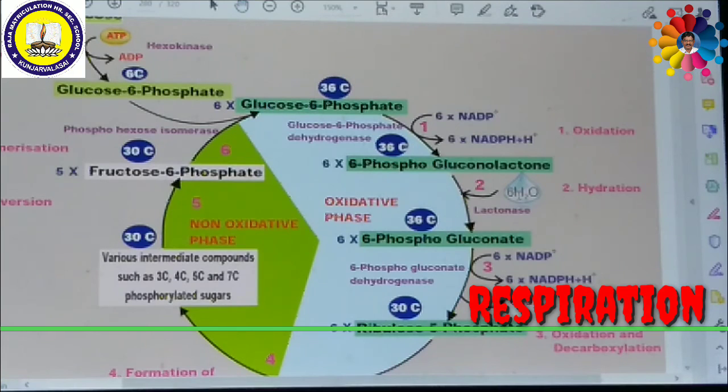Ribose 5-phosphate and its derivatives are used in the synthesis of DNA, RNA, ATP, nicotinamide adenine dinucleotide, flavin adenine dinucleotide, and coenzyme A. It also produces erythrose, which is used for the synthesis of anthocyanin, lignin, and other aromatic compounds.